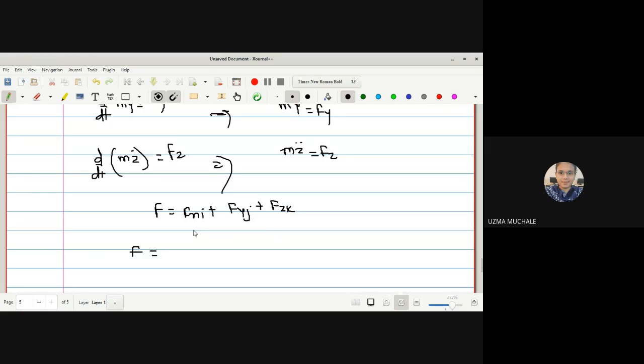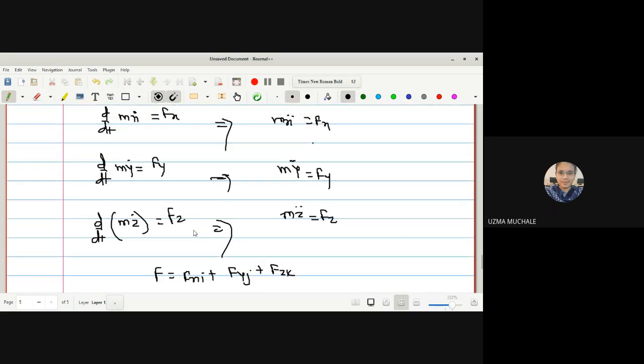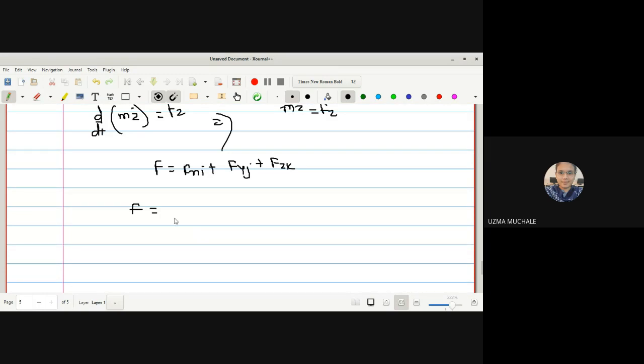the value of fx is mx double dot, okay. The values of fx, fy and fz we have calculated, correct? So my double dot j plus mz double dot k, and hence we get, if I take mass outside, x double dot i plus y double dot j plus z double dot k.